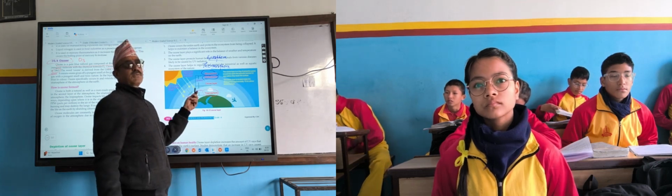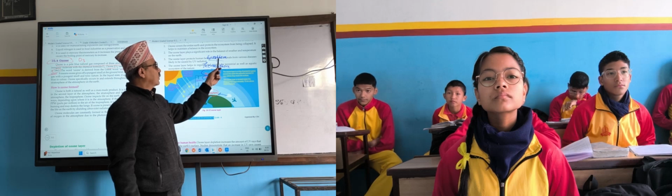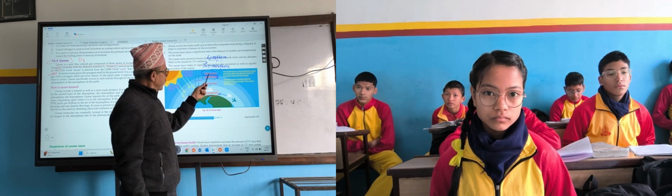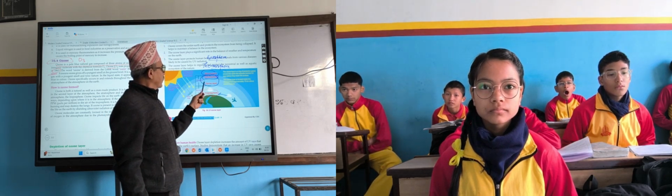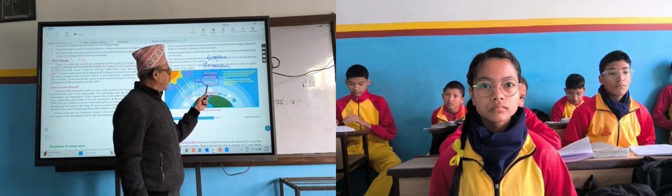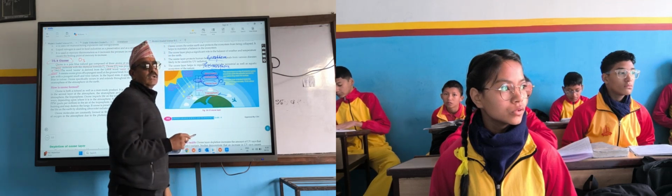According to presence of air particles, their density, atmosphere is divided into 5 layers. Lowermost is troposphere. Next one is stratosphere, mesosphere, thermosphere, and exosphere. So, at stratosphere, between 15 kilometer to 50 kilometer, there is presence of ozone gas. Here is presence of more amount of which gas?